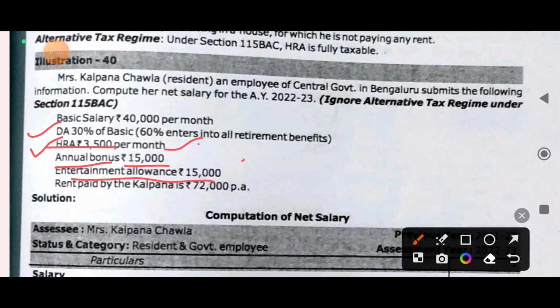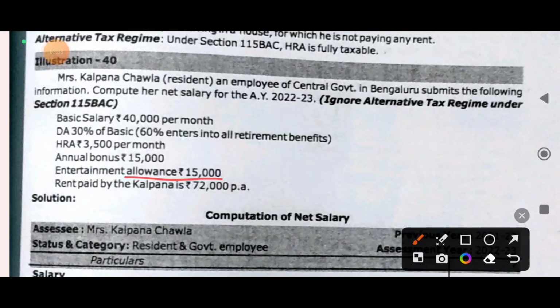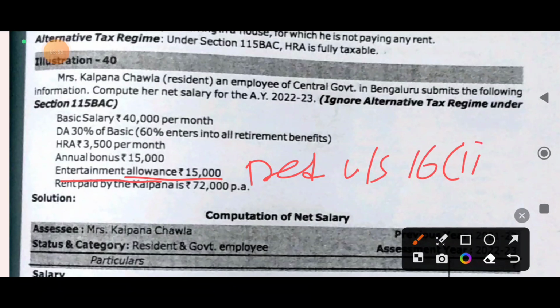First it will be included in the allowances. Next it will be allowed as deduction under section 16 subsection 2. So be careful with this.